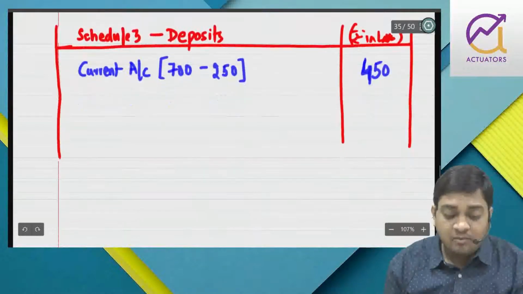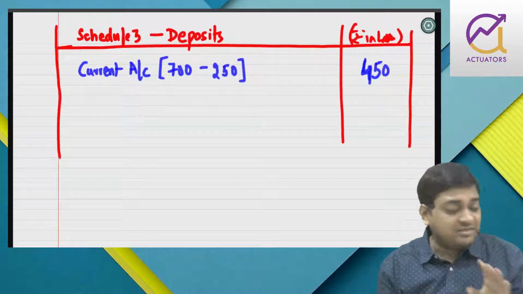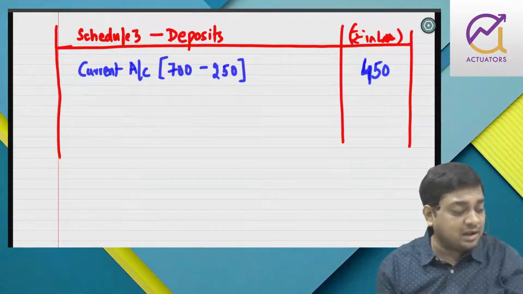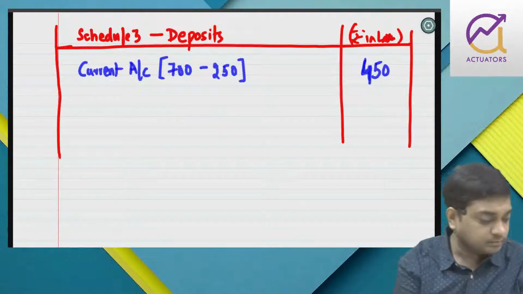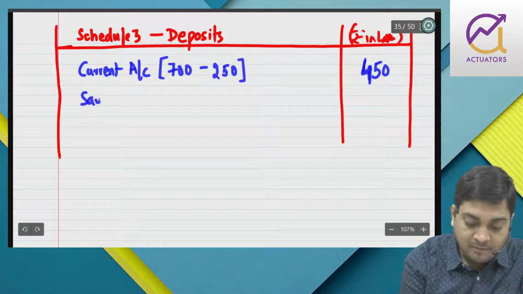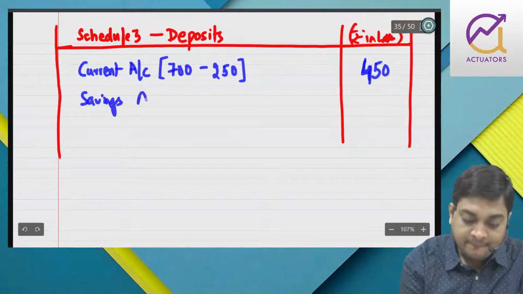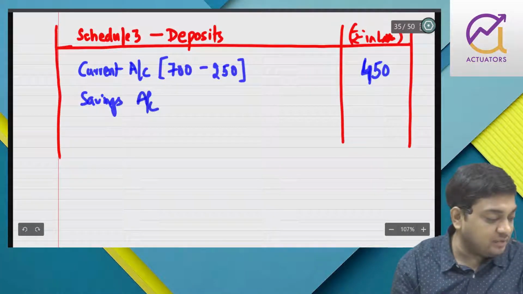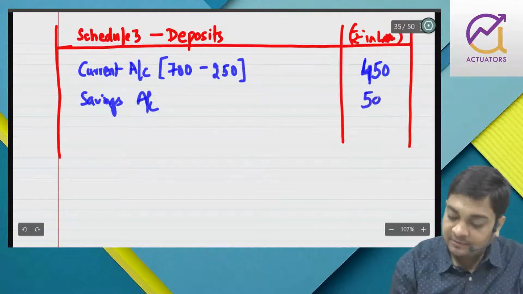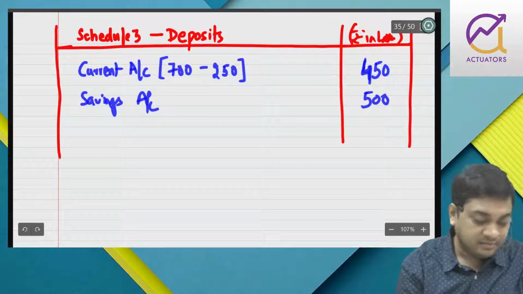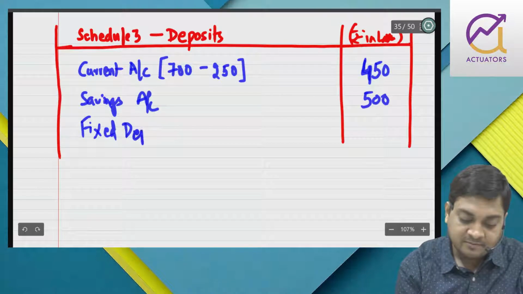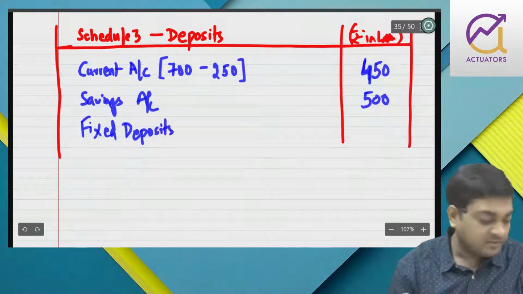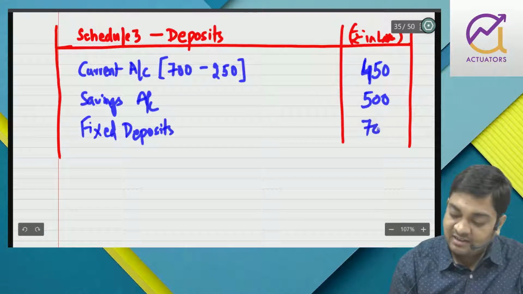In the given problem, they have not netted off, they are simply saying included in the current account overdraft 250. So I will exclude it. Savings account I will take full 500, and then fixed deposits I will take 700.